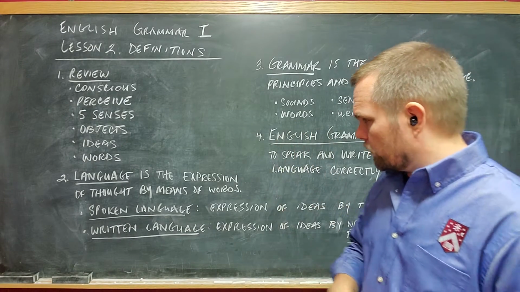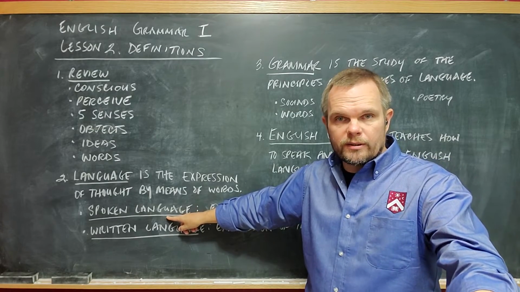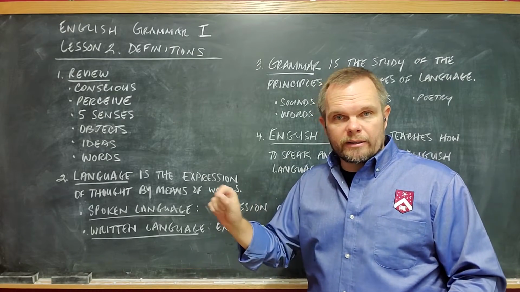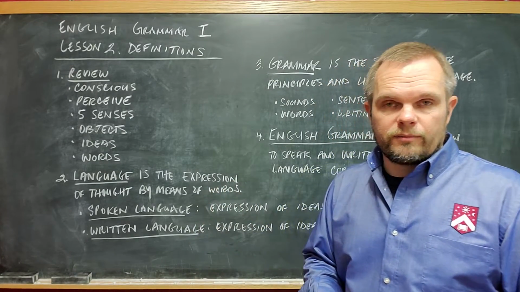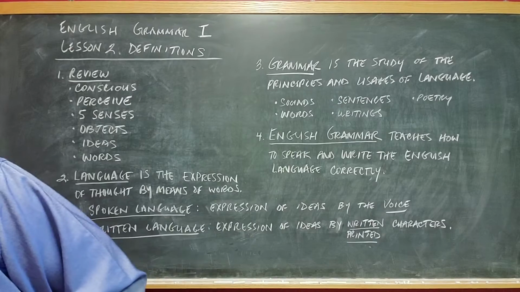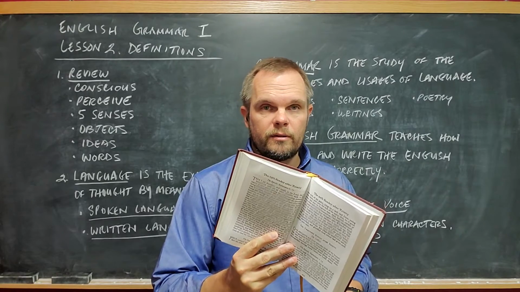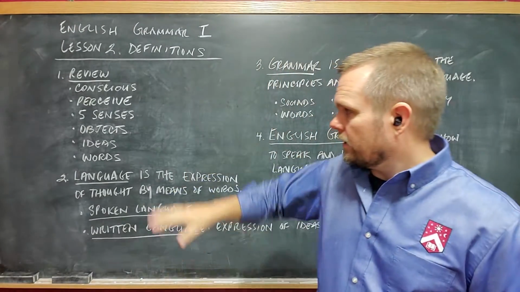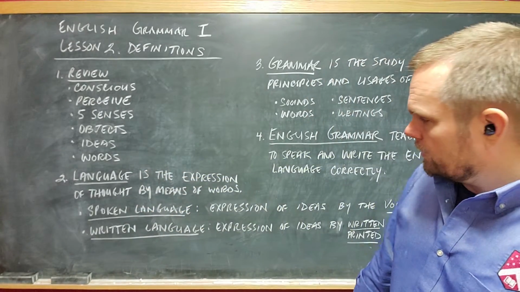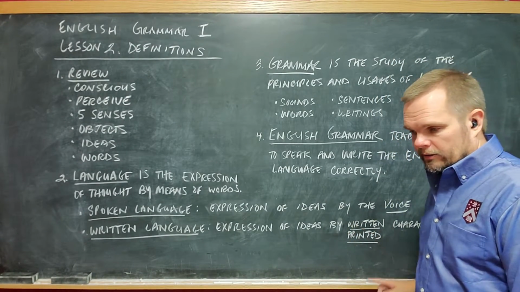So two kinds of language. Spoken language, where we express ideas using our voice, and written language, where we express ideas with written characters or with printed characters. Okay? On the board here, you can see written characters. In my book here, you can see printed characters. These are printed characters. These are written characters. Okay? Written language is the expression of ideas by written or printed characters.